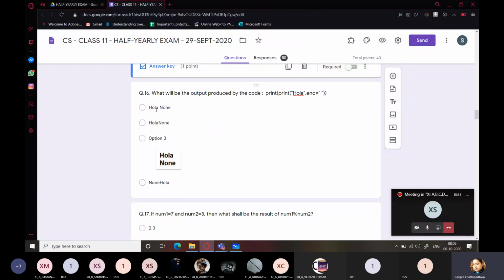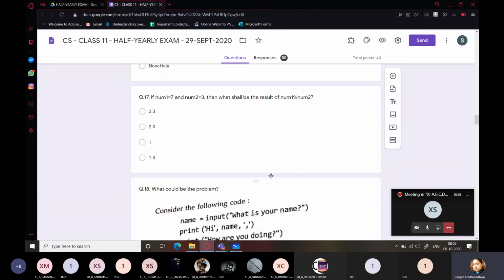There has to be a single space in between. It won't be the second option, the third option, and absolutely not the fourth option. You have to take care of even a small space. Next, if num1 is 7 and num2 is 3, then what shall be the result of num1 modulus num2?